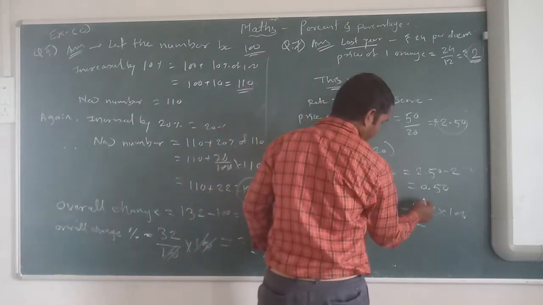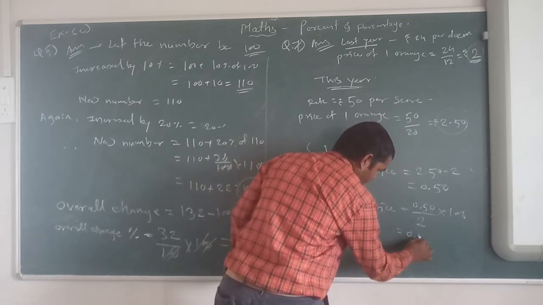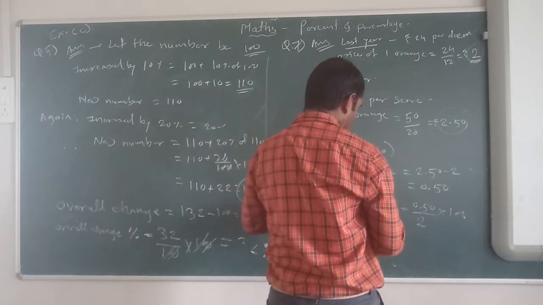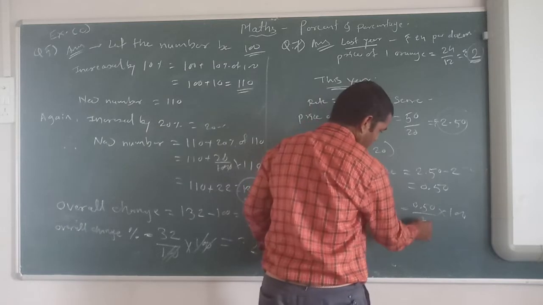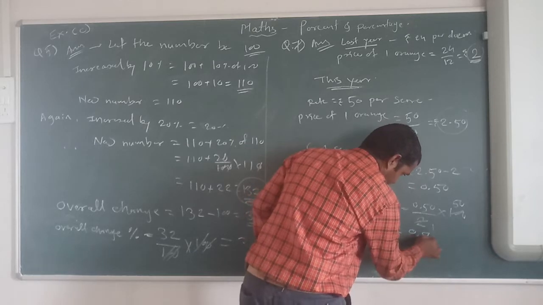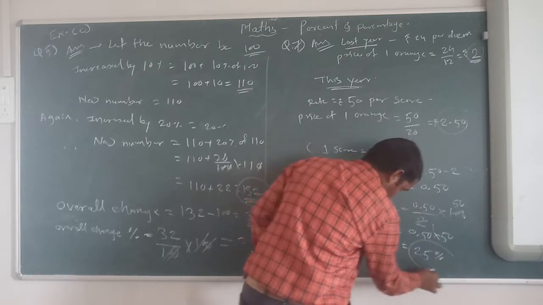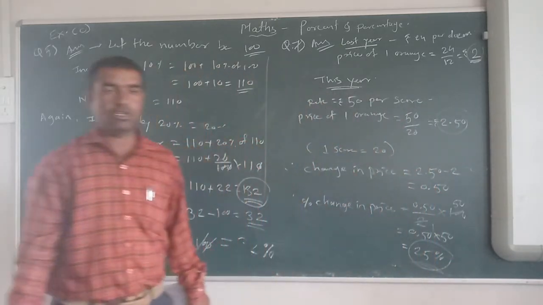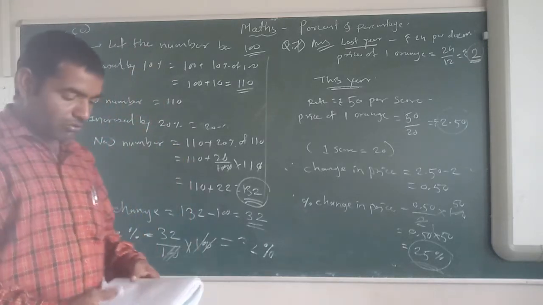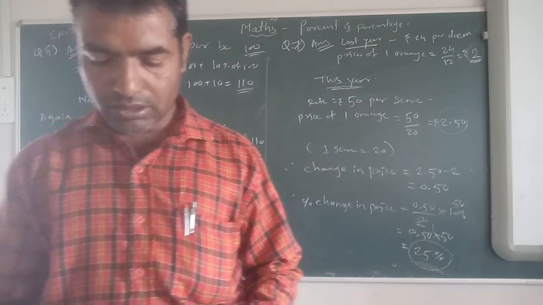But both should be in the same unit. Or you can directly write 0.50 multiplied by 50, equal to 25%. How much change in price? 25%. So the change in price is 25%. After that we will see the next problem. The next problem, number 9, we will see.